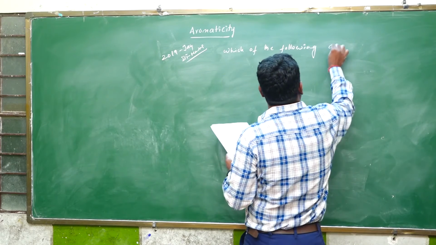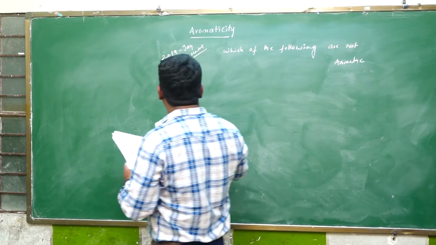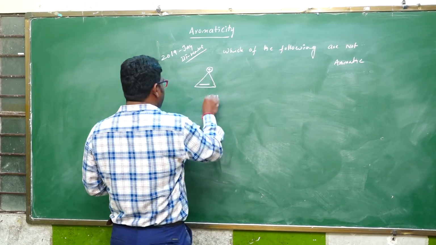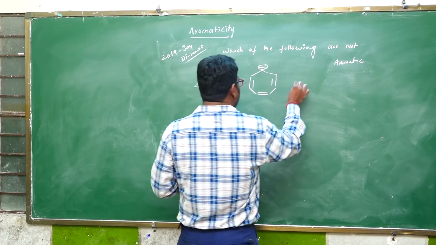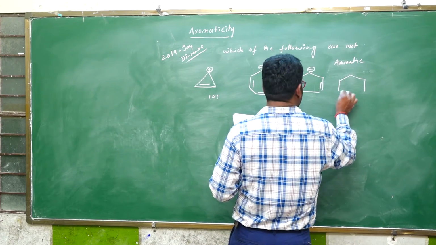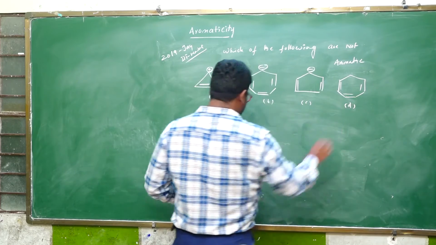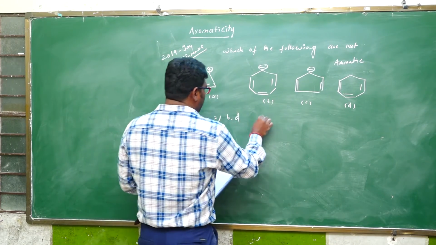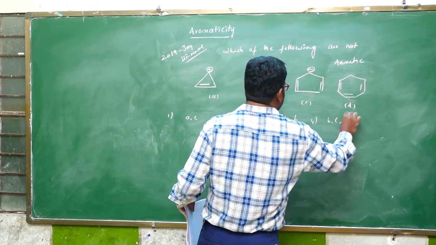So one is this, this is A. Next, this is B, C and D. The first option is A comma C, the second one is B comma D, the third one is only B and the fourth one is B comma C comma D.